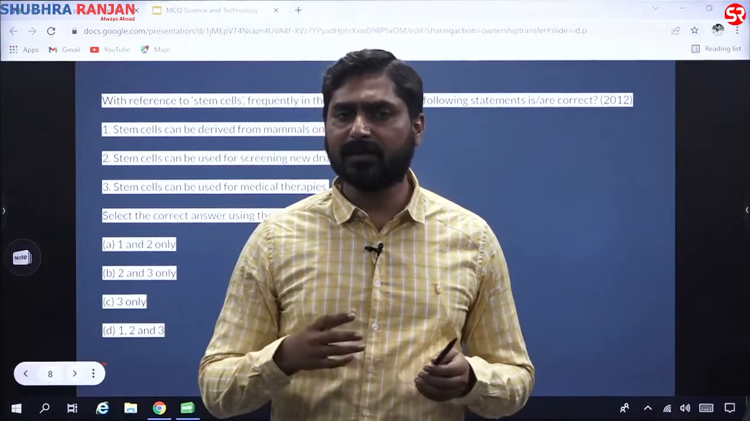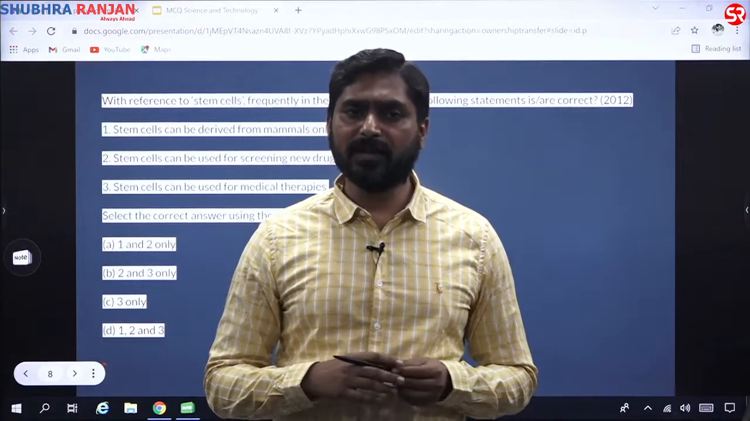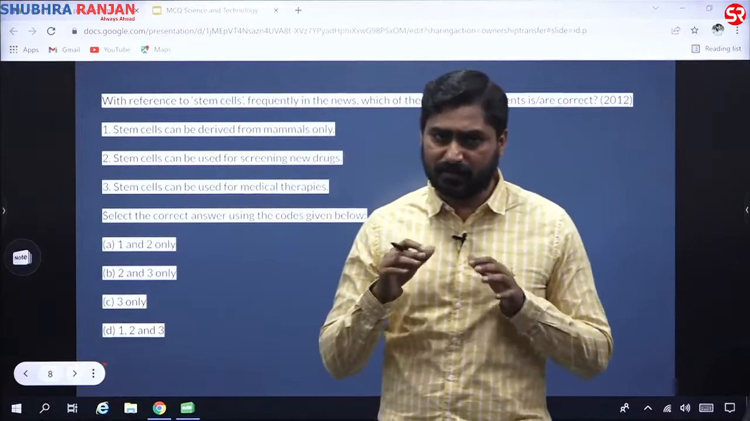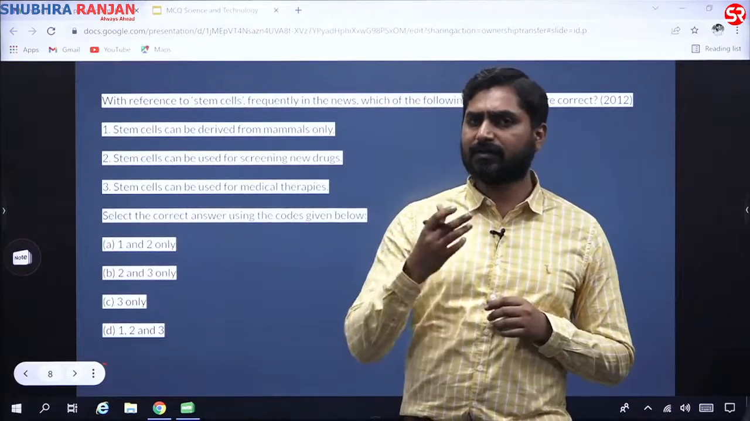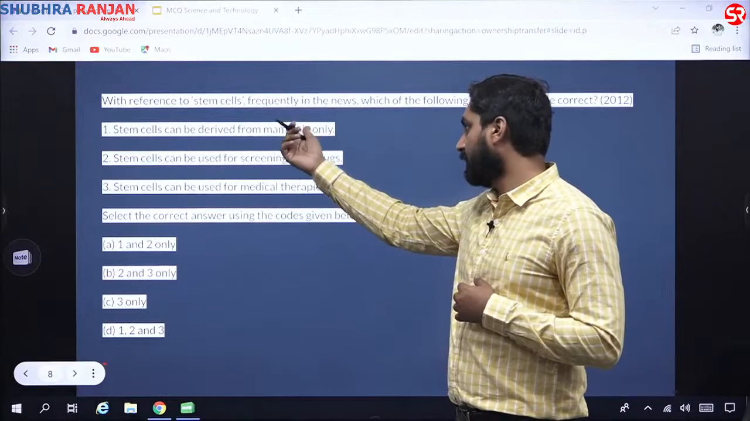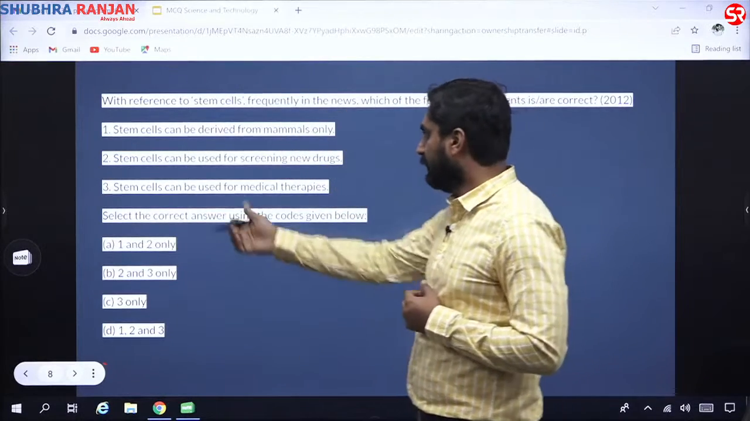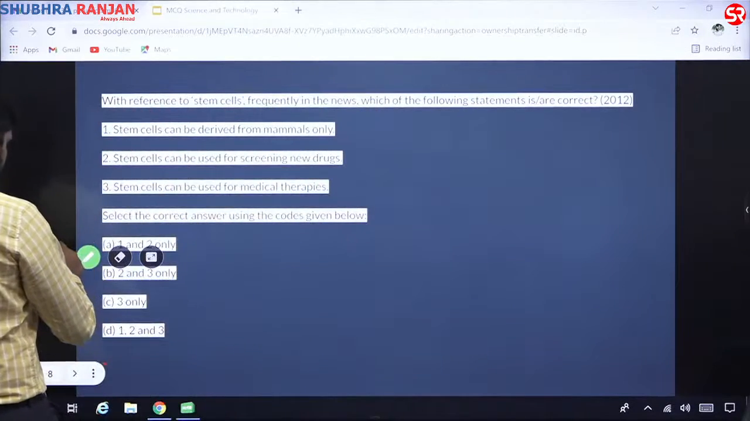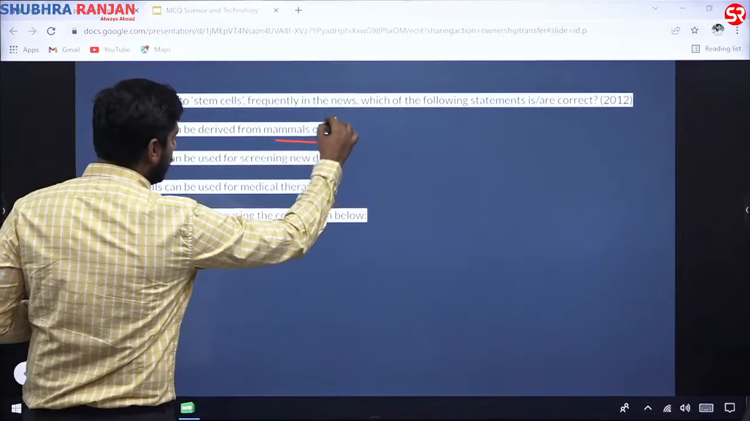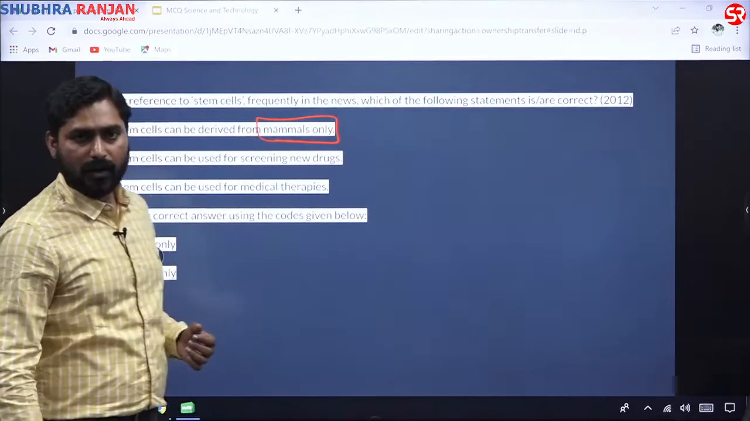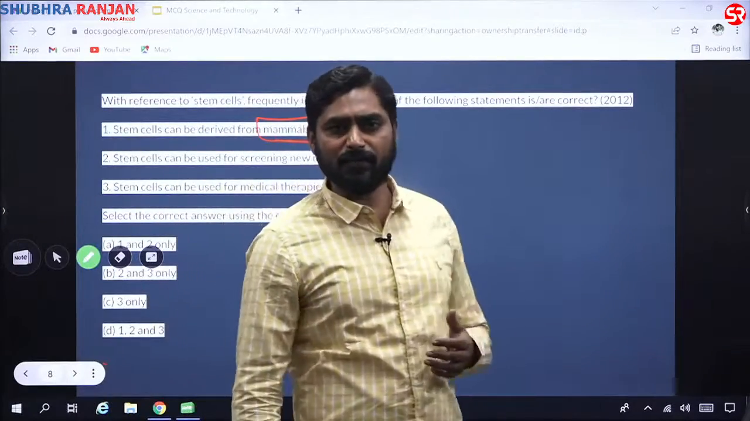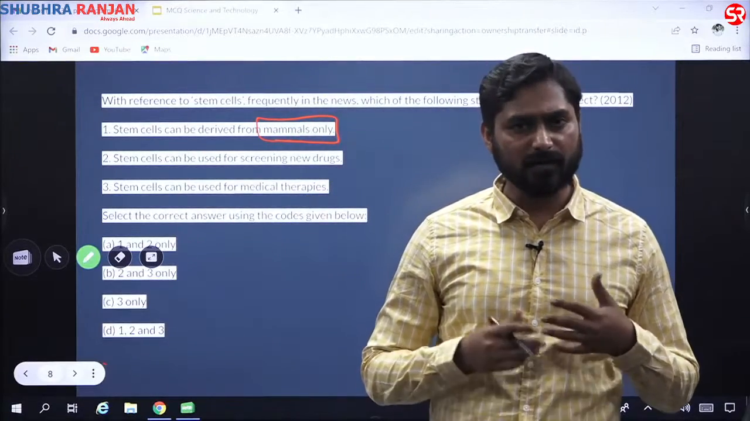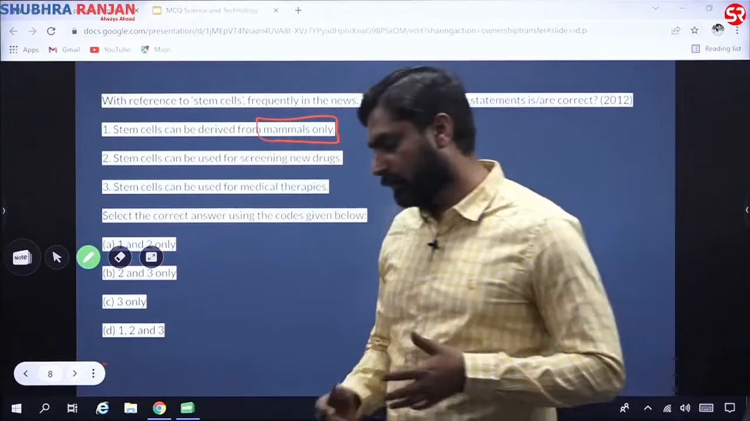That is why stem cell therapy or stem cell research is a very progressive field, and much of the research in the biotechnology sector is going on in this particular stem cell therapy. So let us try to see whether we are able to solve this or not. Stem cells can be derived from mammals only. This should have raised an eyebrow. Are stem cells found in mammals only? There are different types of animals. Stem cells are found in every type of animal.